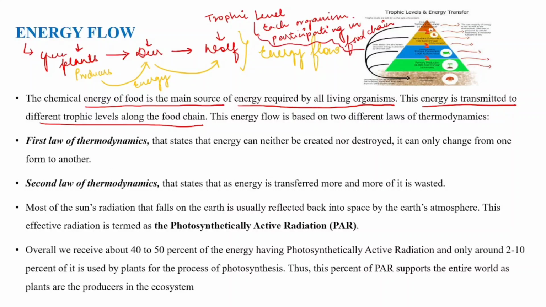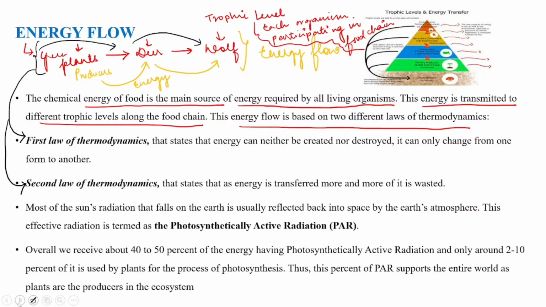So here this energy flow is based on two different laws of thermodynamics. If this is the energy which is being transferred from one trophic level to another, this energy transfer or flow of energy is dependent on two laws of thermodynamics. This is first and this is second. What does the first law of thermodynamics state? It states that energy can neither be created nor destroyed. It can only change from one form to another.